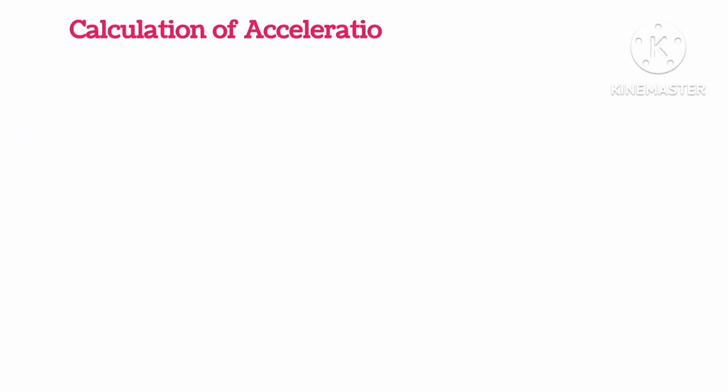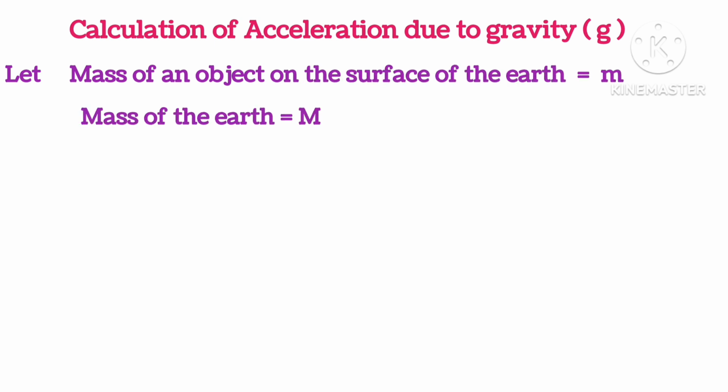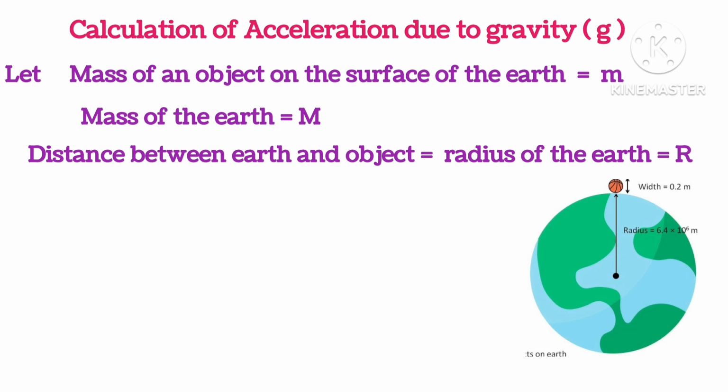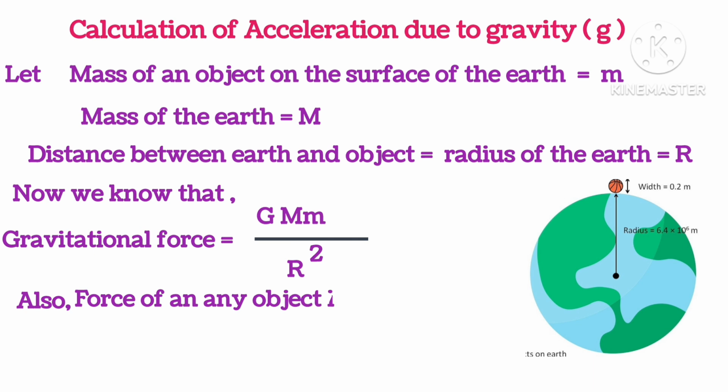Calculation of acceleration due to gravity. Let the mass of an object on the surface of the Earth be small m. Mass of Earth is capital M. Distance between the Earth and the object is equal to the radius of the Earth, which is r, as shown in the picture. Now we know that gravitational force is equal to G, product of the masses, upon the distance between them, that is square of the radius.